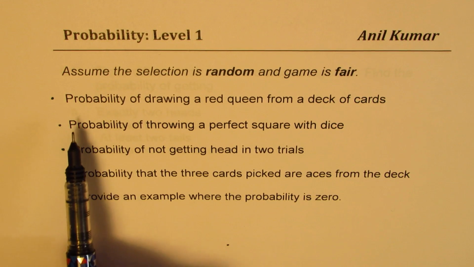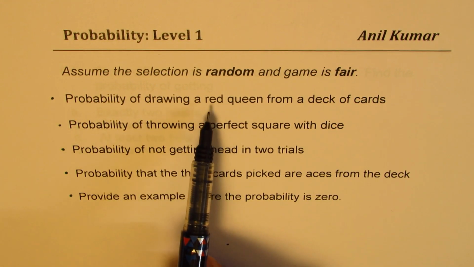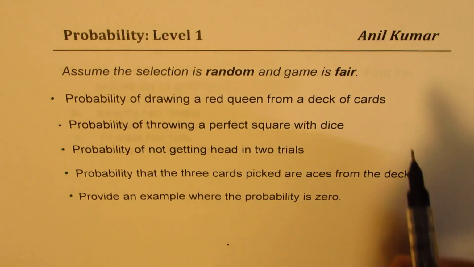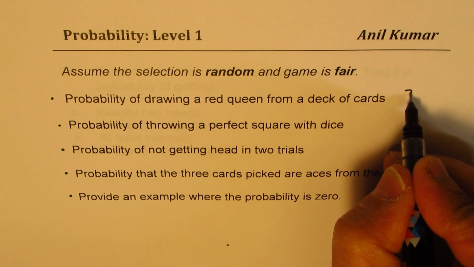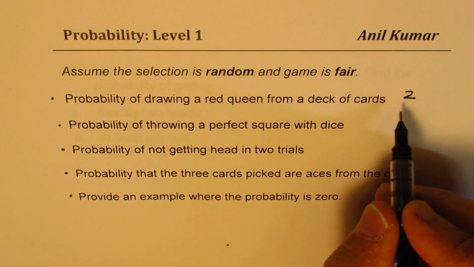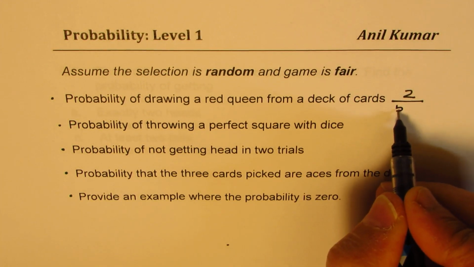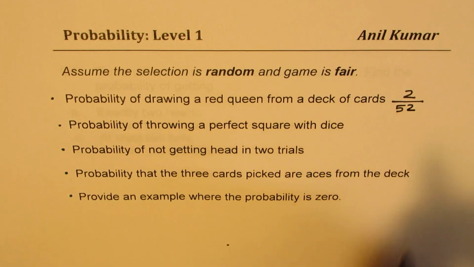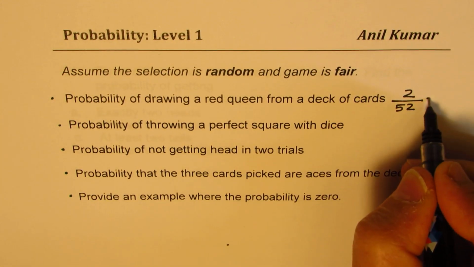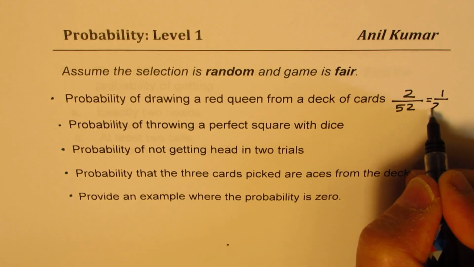So the very first one is probability of drawing a red queen from a deck of cards. So there are 2 red queens, right? So queen of hearts and queen of diamonds, and there are in all 52 cards, correct? So that becomes the probability, which you could also write as 1 over 26.